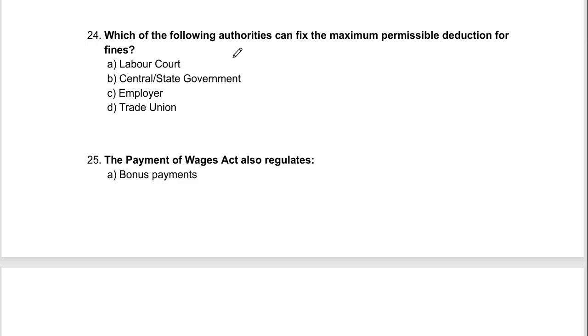For fines, who is the authority? Here the authority will be central and state government. Got it? It can fix maximum permissible deductions. It is not talking about claims, it is talking about maximum permissible deductions. Who can fix? Only this authority can fix.